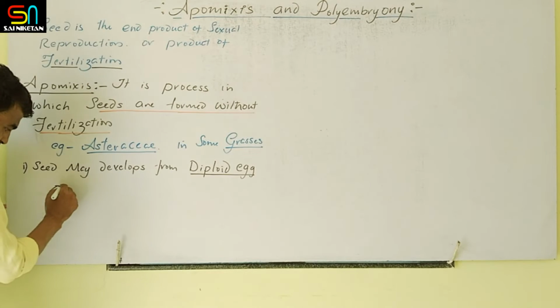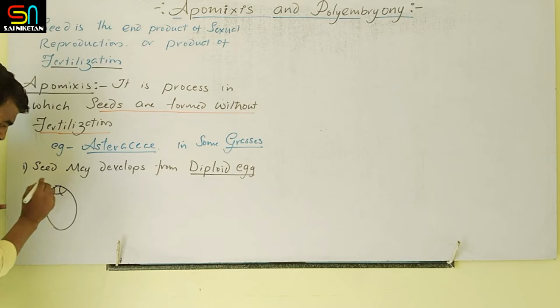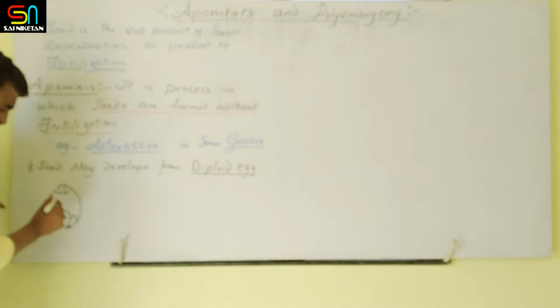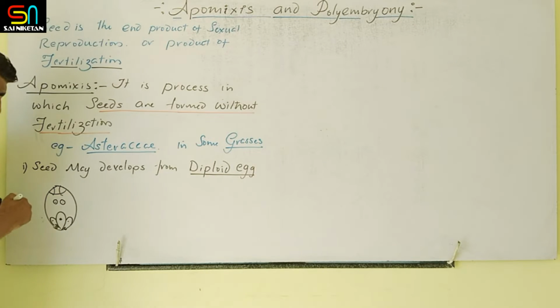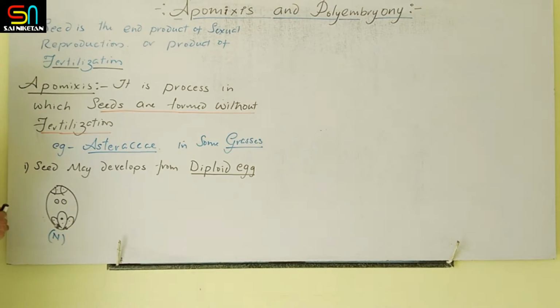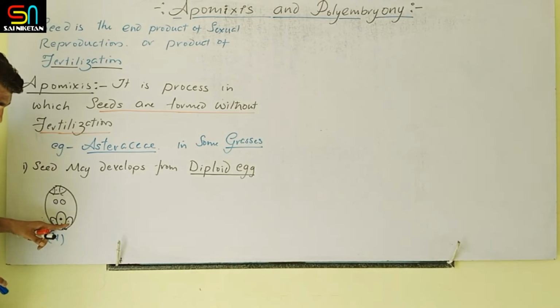This is a normal case where the antipodal cells are there. This is the egg, which is a product of meiosis, and these are the synergids with the filiform apparatus. If you take any cell of this embryo sac, whether antipodal cell, egg or synergid, all cells are haploid in nature, and the central cell contains the n plus n, two nuclei.